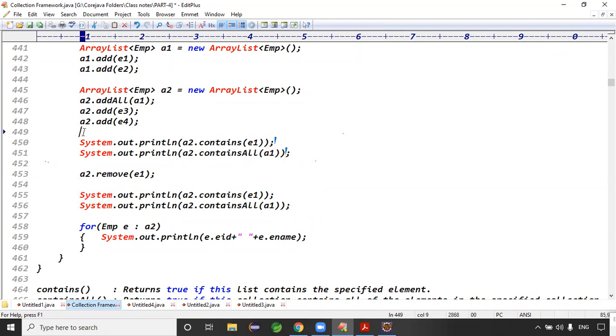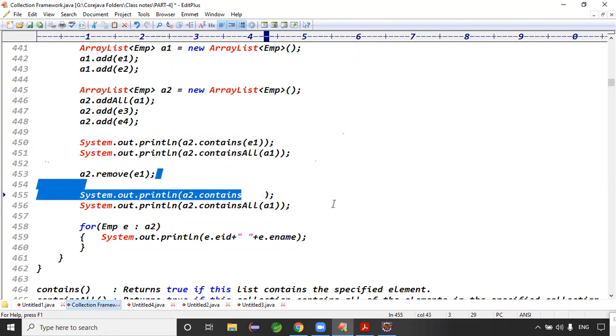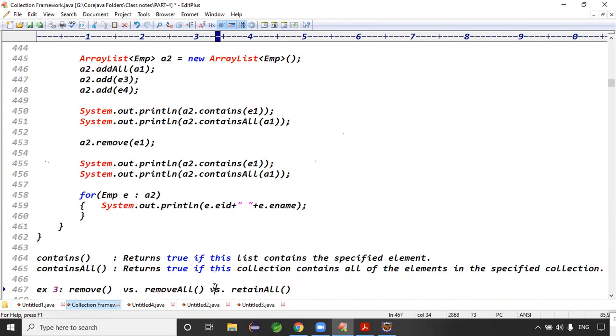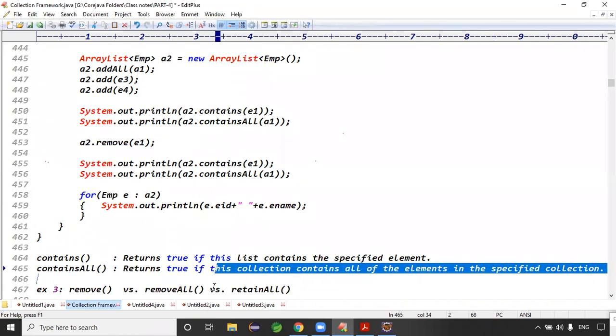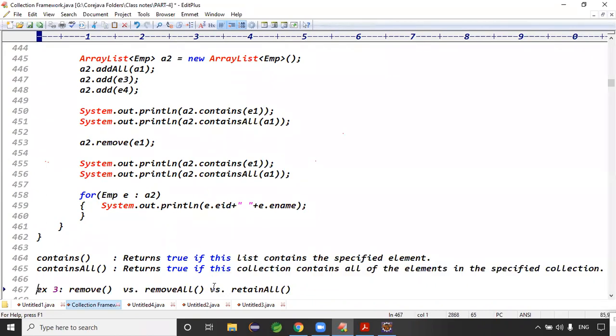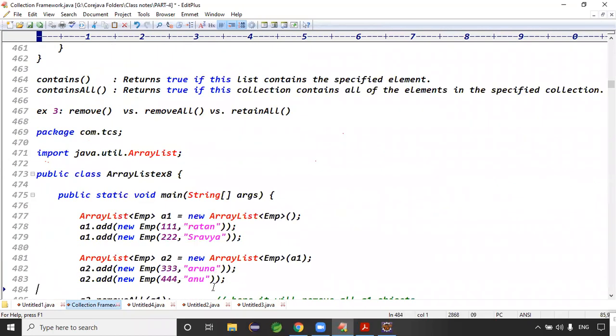So the first two lines return true, guys. The next two lines return false, right? So contains means checking one object, guys. ContainsAll checks one object or multiple objects, to check the collection data.